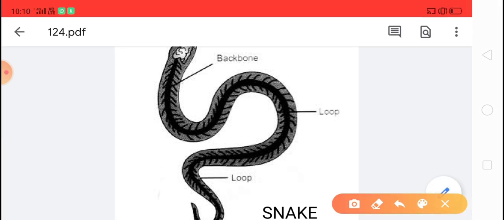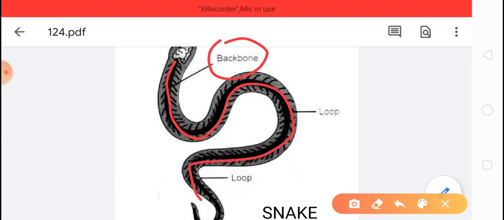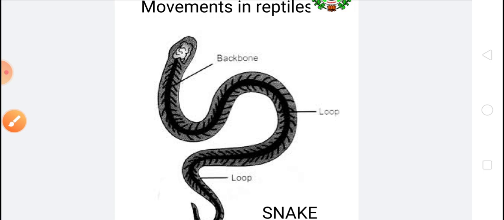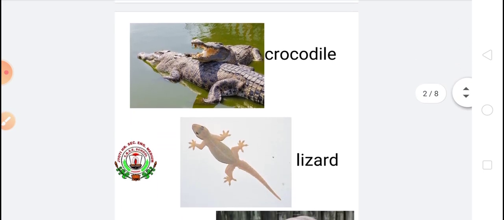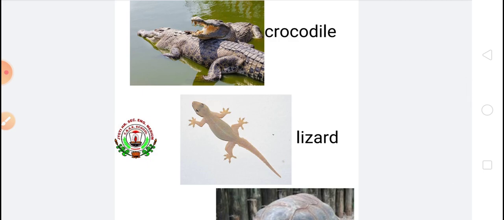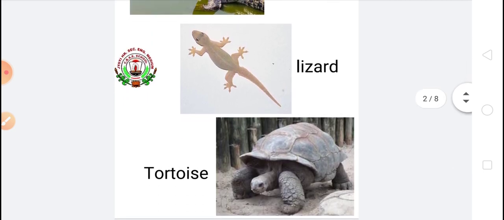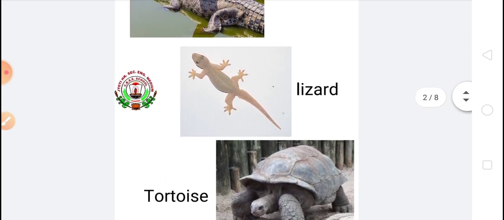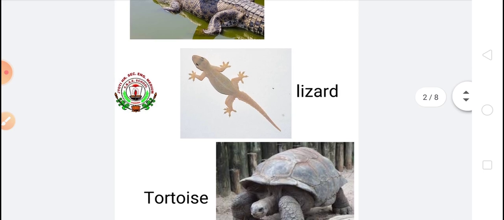Snake does not have limbs, so the scales which are attached to the lower side of the body, and strong chest muscles and flexible backbone help the snake to crawl on the ground in a zigzag manner. Okay, and in this way snakes move on the ground. Now crocodile, lizard and tortoise are also reptiles. They have limbs, and with the help of limbs they crawl on the ground.